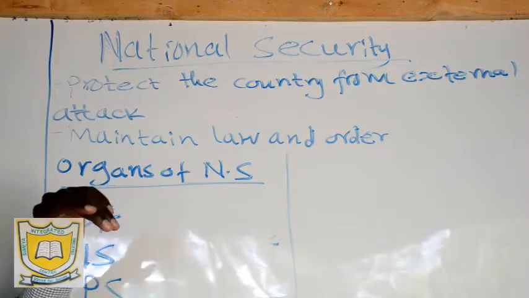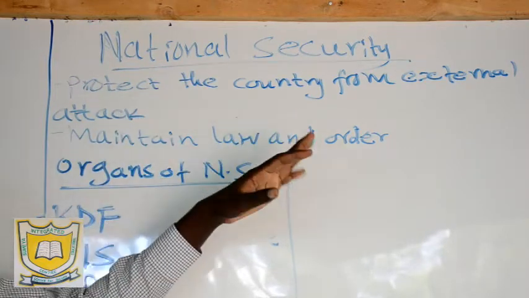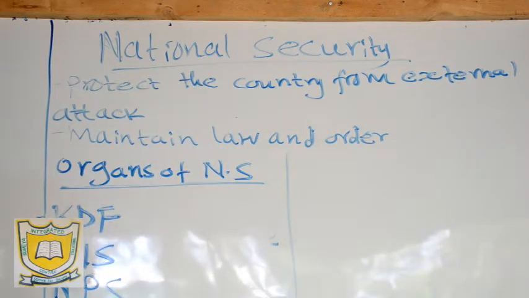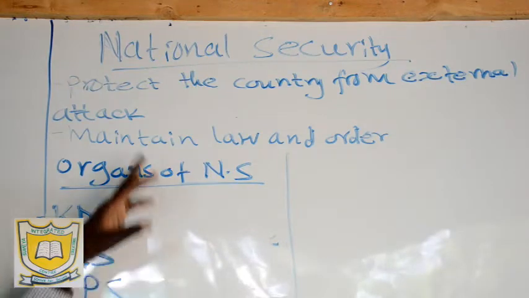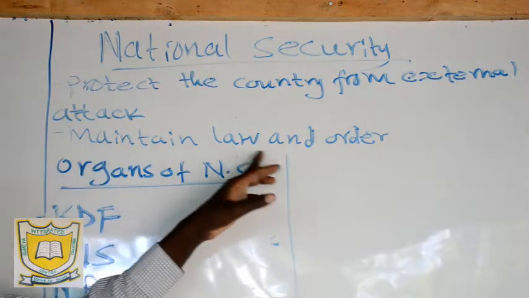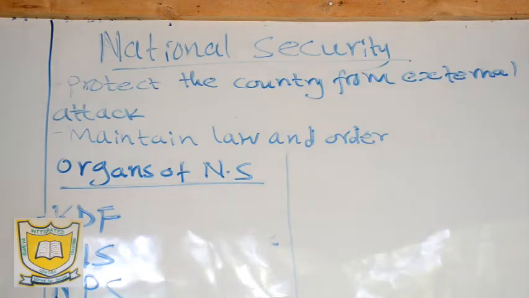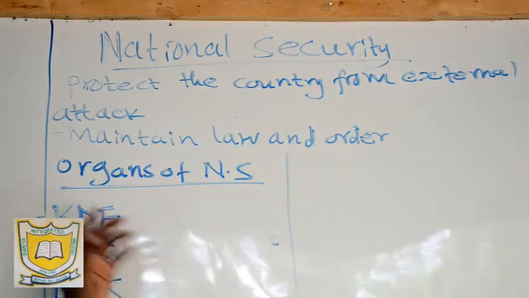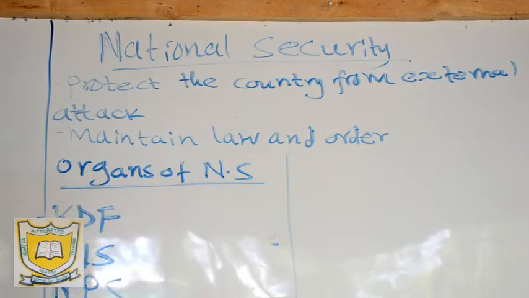National security protects the country from external attack. It also maintains law and order in the country. And then we have the organs of national security.